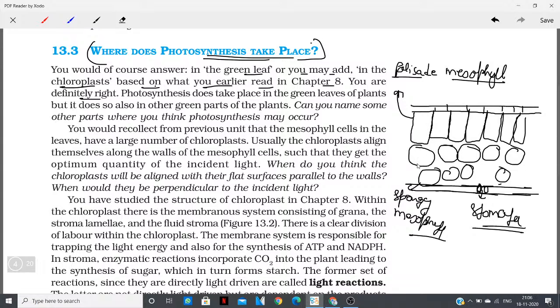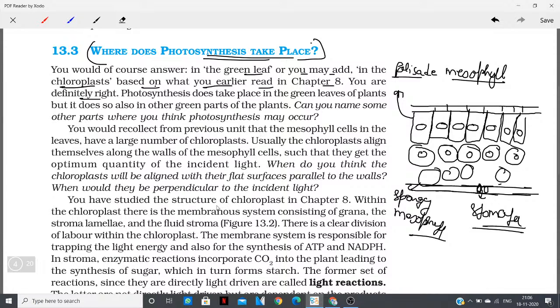So this is the structure of a dicotyledonous leaf, in which the lower surface has a lot of stomata as compared to the upper surface. The upper surface has no stomata or very few stomata. In this, the mesophyll cells have these oval bodies called chloroplasts. Inside the chloroplast, we will see the different structures which are responsible for performing the different reactions of photosynthesis. We are now going to see that structure.